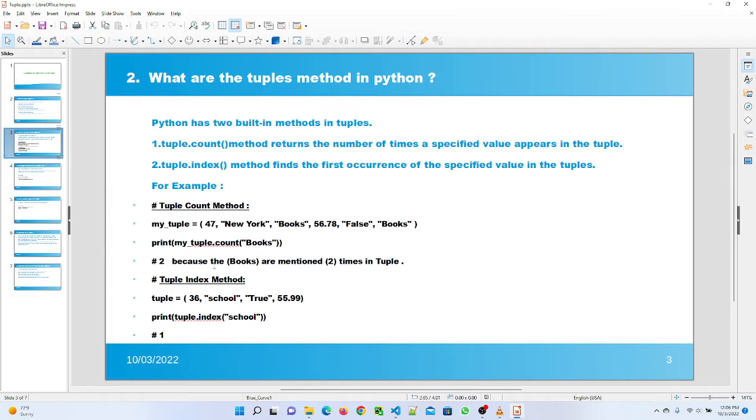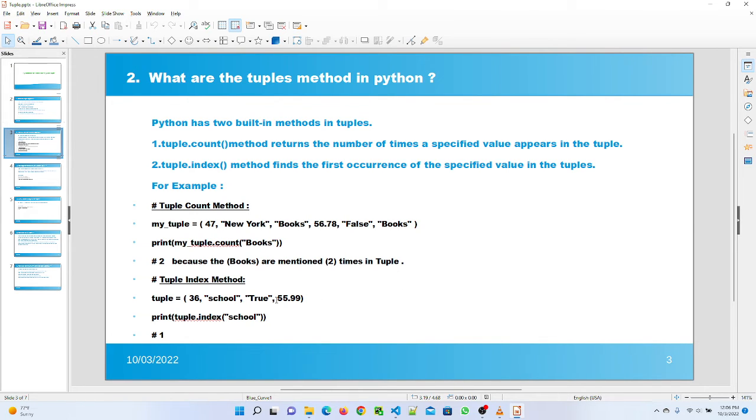Here I mention the tuple.count method first, and I mention books. I want to know how many times books appears in my tuple. So after executing the program, it shows books appeared 2 times in my tuple.